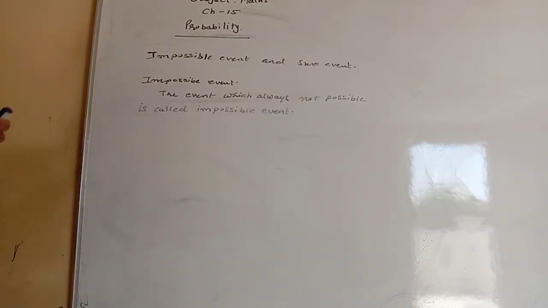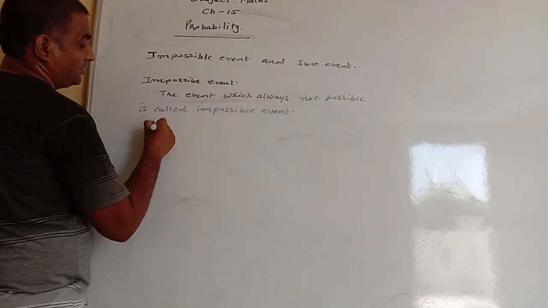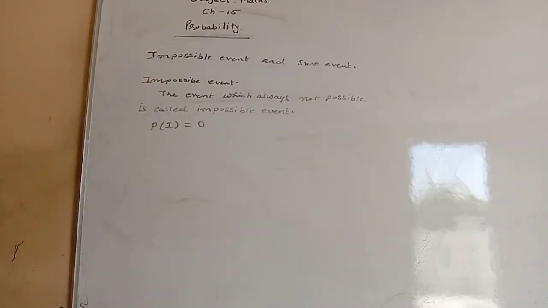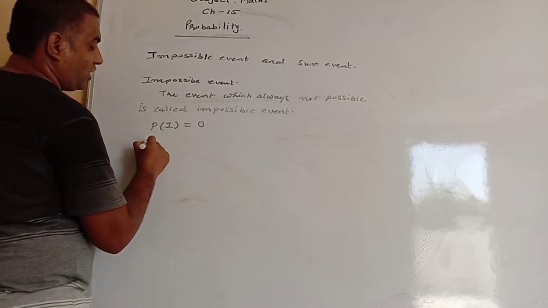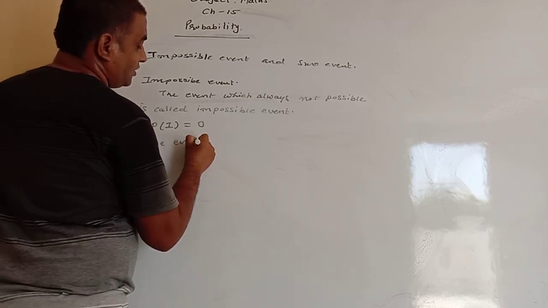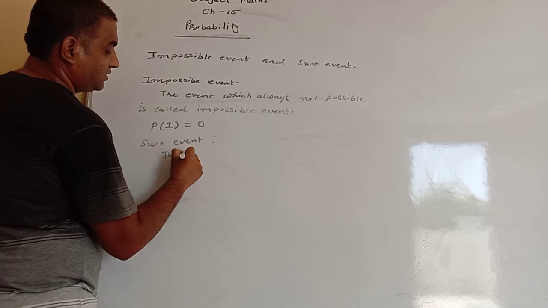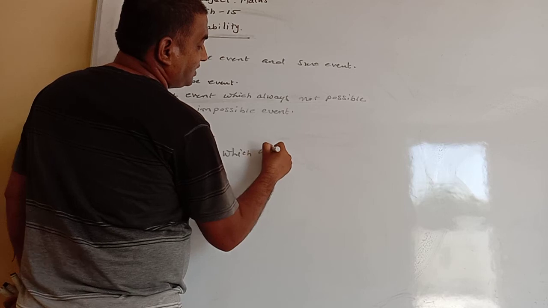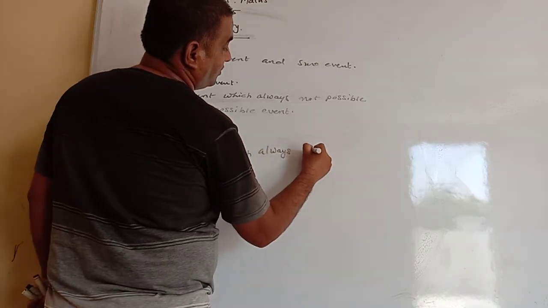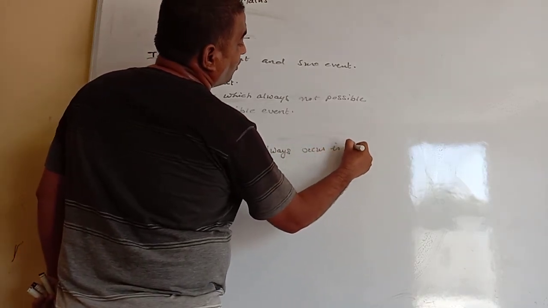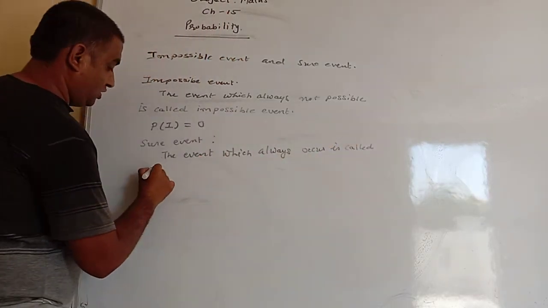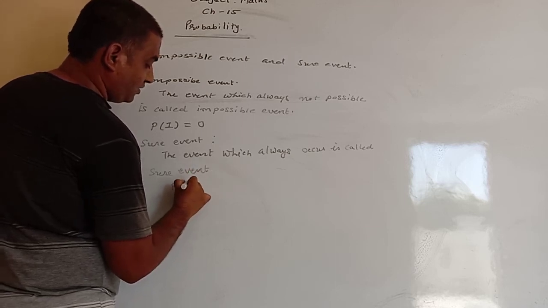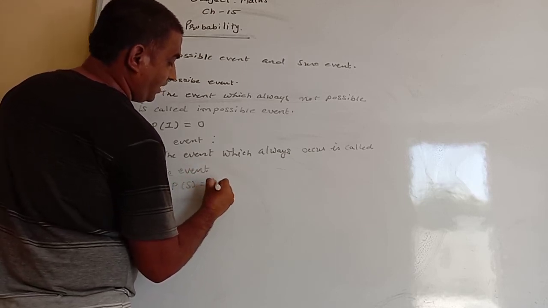The probability of impossible event is always 0. While sure event, the event which always occur is called sure event. For example, and its probability is 1.